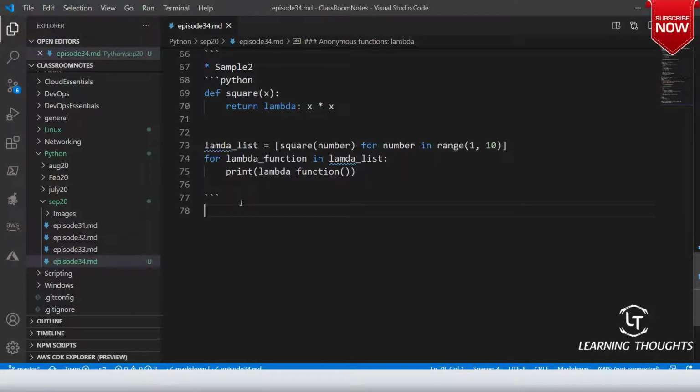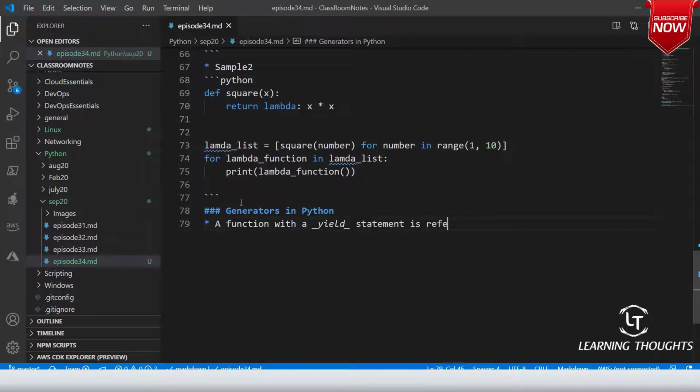Okay, so any function which has a yield statement is referred to as a generator. So generators in Python: a function with a yield statement is referred to as a generator. This is basically what a generator is. Let me see how to create a simple generator function.